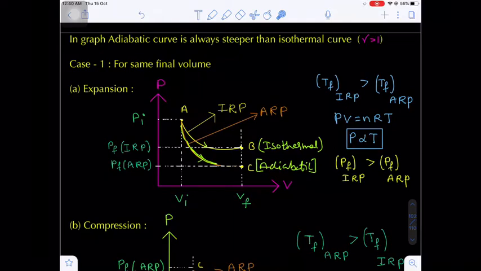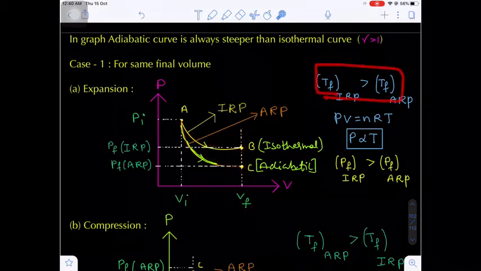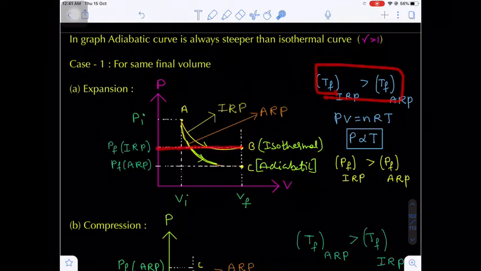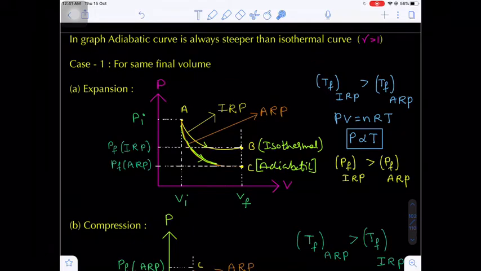Now you see, A to B and A to C, in both the cases we are keeping the final volume constant. Again we have to see what will be the pressure. Now the final volume is constant, that means the final temperature in the adiabatic irreversible process will be very high, so the final pressure in the adiabatic irreversible process should be very high. That's why the pressure of the adiabatic irreversible process will be very high as compared to the final pressure at B.